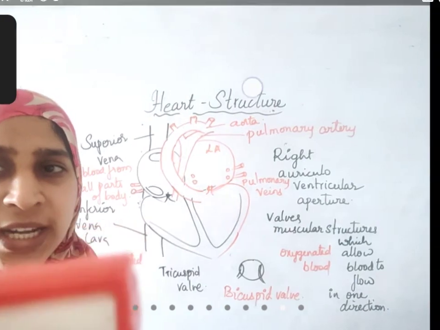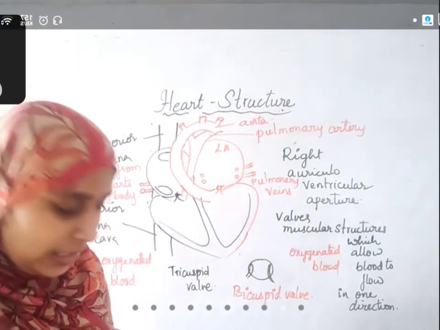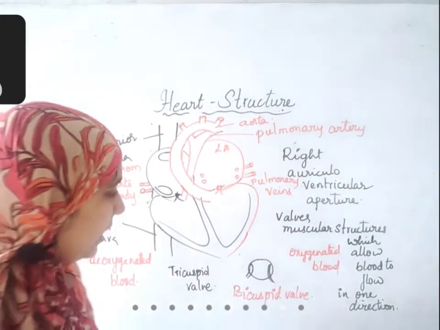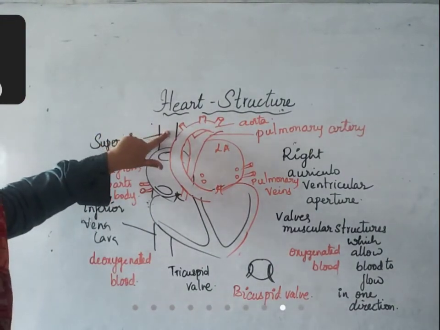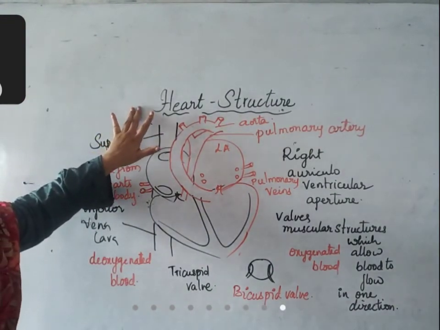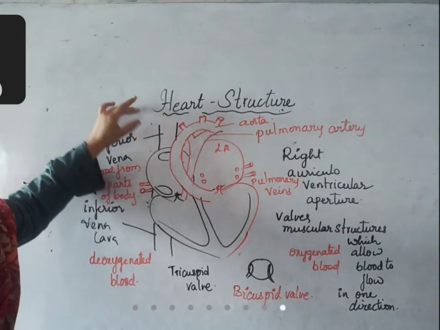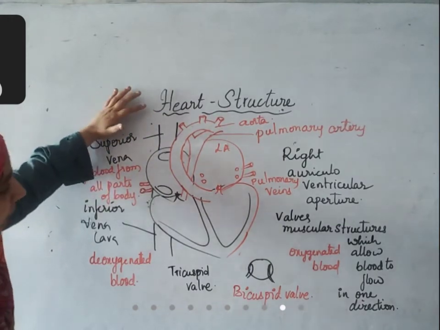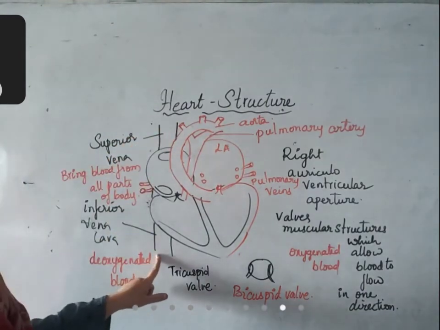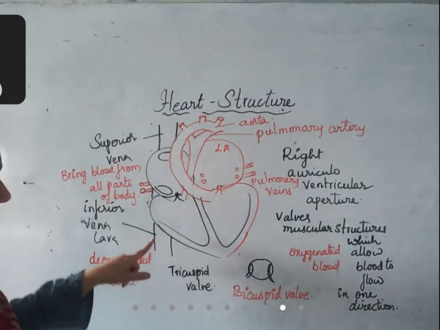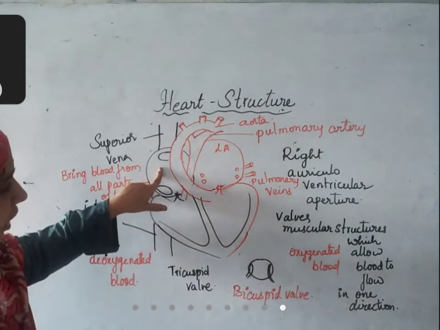Let us understand till here. It's very important for you to understand till here. From all parts of the body, the blood is deoxygenated blood. You should remember that also. Blood which is loaded with carbon dioxide is brought by the superior vena cava and inferior vena cava, and this blood enters into the right auricle.